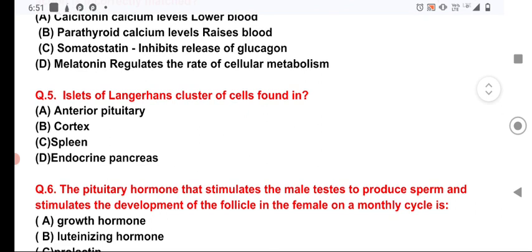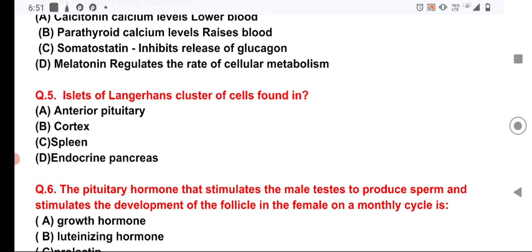Now question number 6: the pituitary hormone that stimulates the male testes to produce sperm and stimulates the development of the follicle in the female monthly cycle is the pituitary hormone commonly known as gonadotropic hormone. It secretes two types of hormone: one is FSH and the other is LH.